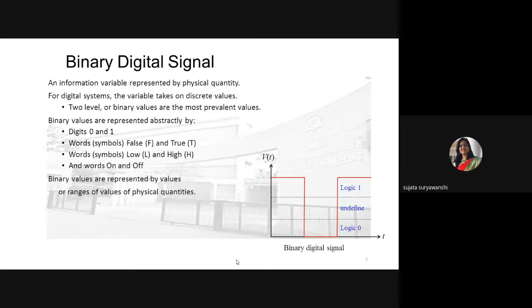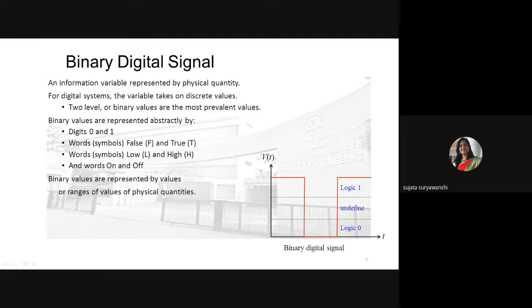Now we'll see about the binary digital signal. Digital signals again have different types, whether it can be binary signal, octal signal, or any type of digital signal we can use. The name suggests, binary digital signal means a digital signal which has only two distinct values, whether it can be 0, 1, true or false, low or high, or on or off. With the help of those values only the digital signal forms.